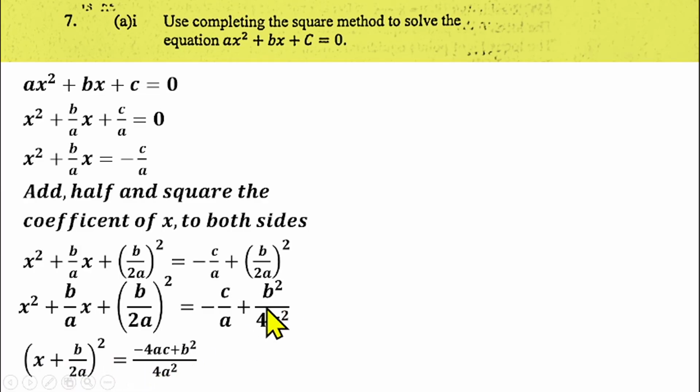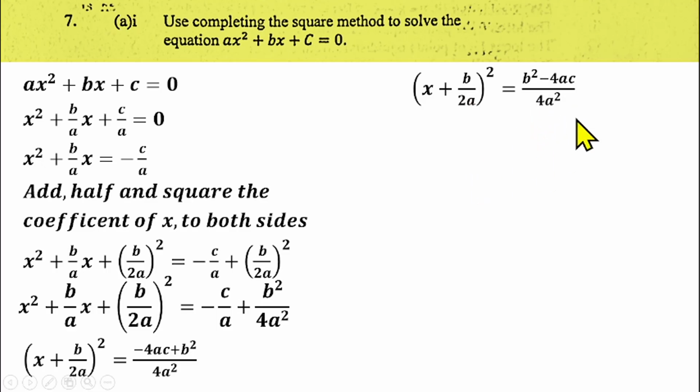Then equals to, you can find the LCM here, which is 4a squared. 4a squared is what you're having here. A in 4a squared, that gives us 4a. 4a times minus c, that gives us minus 4ac, plus 4a squared in 4a squared, that gives us 1, times b squared, that gives us b squared. Then from here, you can rearrange this one to be b squared minus 4ac. So you'll be having this equals to b squared minus 4ac over 4a squared.